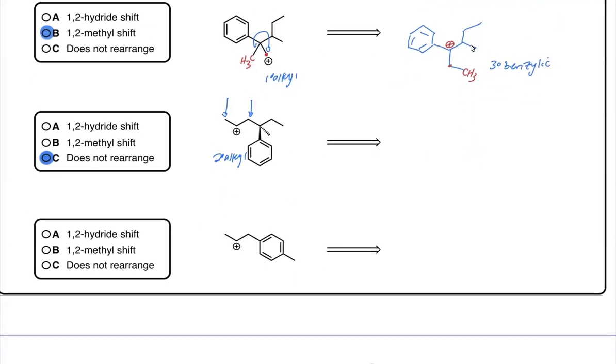And finally, in the last example, the carbocation is initially secondary alkyl, and I'm seeing that the adjacent position here is secondary benzylic. Now, there's no methyl group, there is a hydrogen, and if there's a hydrogen, it will be a hydride shift. So I'm going to shift over the hydrogen, and as a result of that, the positive charge is now at the secondary benzylic position.